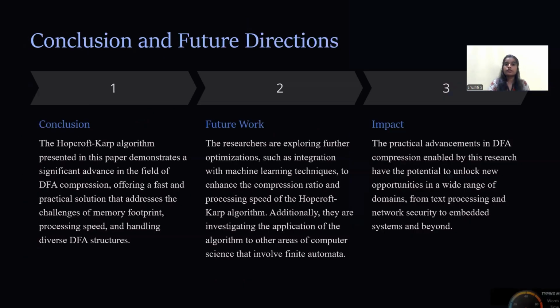Conclusion and future directions. Here is the conclusion. The Hopcroft-Karp algorithm presented in the paper demonstrates a significant advance in the field of DFA compression, offering a fast and practical solution that addresses the challenges of memory footprint, processing speed, and handling diverse DFA structures. And the future work: the researchers are exploring further optimizations, such as integration with machine learning techniques to enhance the compression ratio and the processing speed of the algorithm.